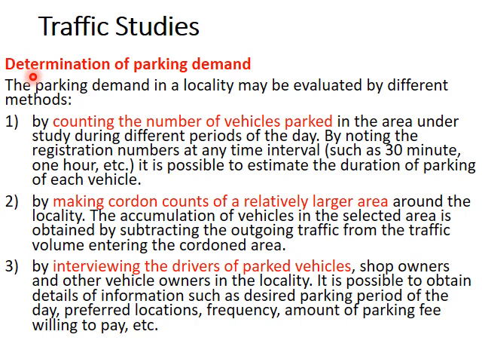Parking demand is found out by different methods. First is by counting the number of vehicles which are parked at different periods of the day. Second one is by making cordon counts of a relatively large area. That is, in the earlier origin and destination study method, you cordoned out an area, and at the boundaries of that area you place enumerators, and they note down the license plate numbers of the vehicles which enter the area and leave the area.